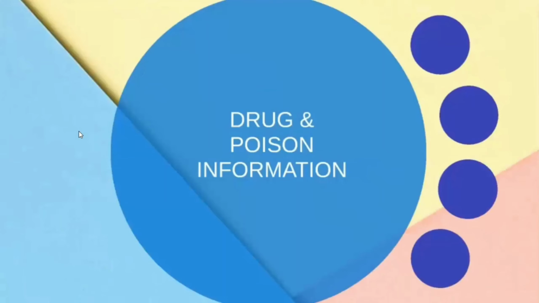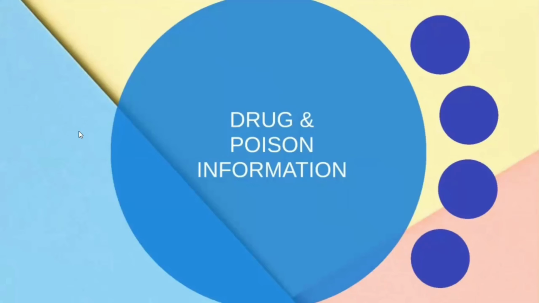Going to the fifth chapter, we are going to discover drug and poison information. That means providing information about the drug, and providing information about the poison. What is the normal dose of a drug which is safe, and what is the poison dose of a drug? And apart from this, most of the time people say the patient has committed suicide by taking sleeping tablets, or by doing some other things.